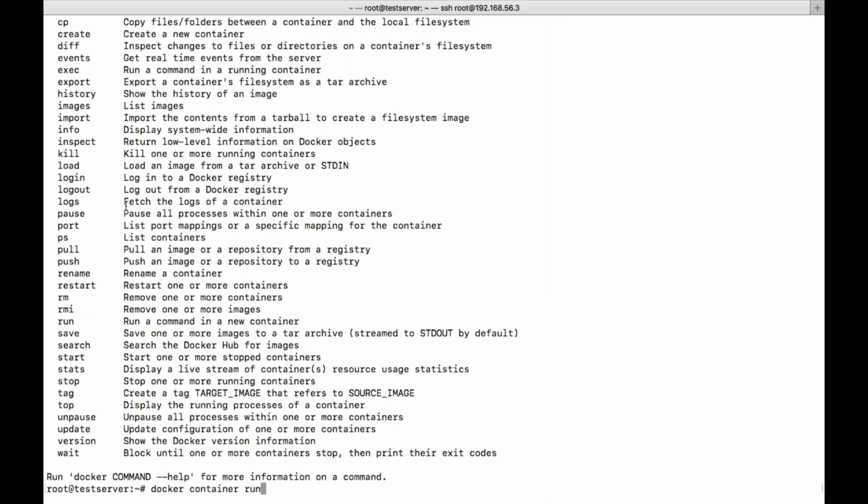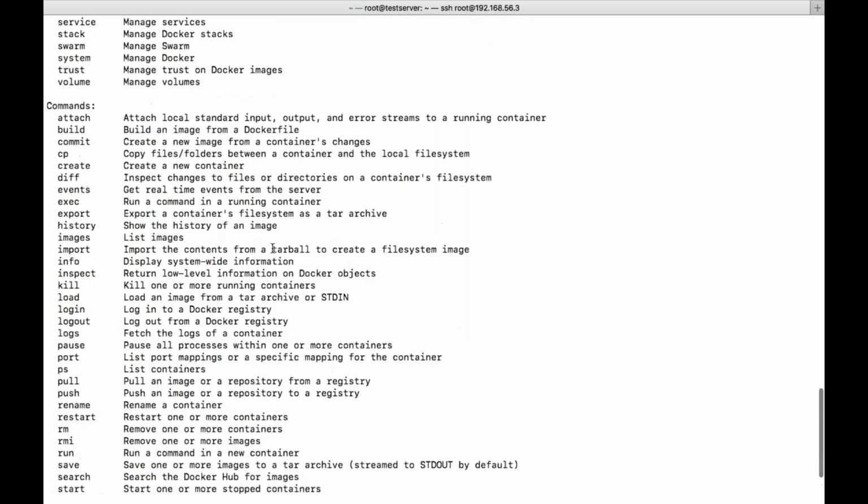Container run means these are container related commands. The commands you write after container are container related, so they have segregated them in the new version. We have the older commands and the new commands also. Maybe in the future they will try to remove the older commands. As of now, we can follow both, or follow the latest commands whenever you use the latest version of Docker.